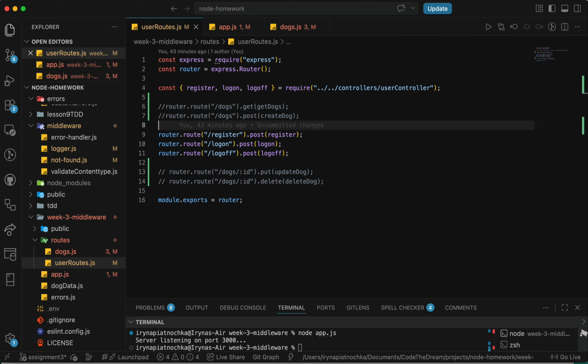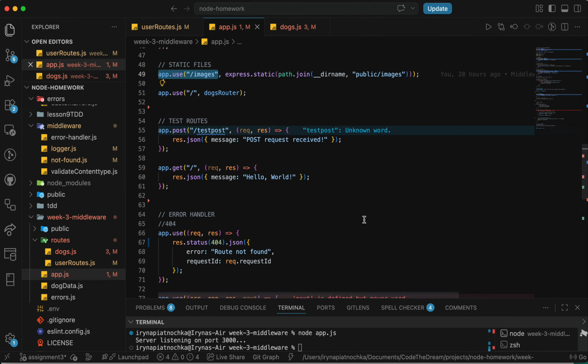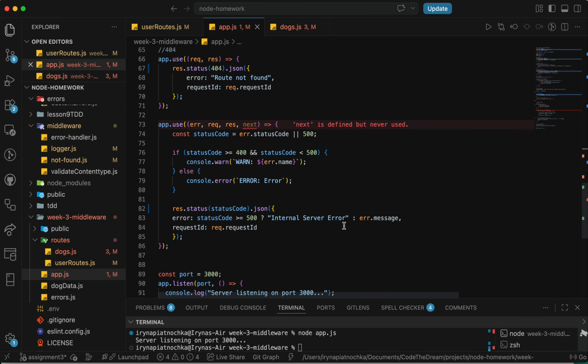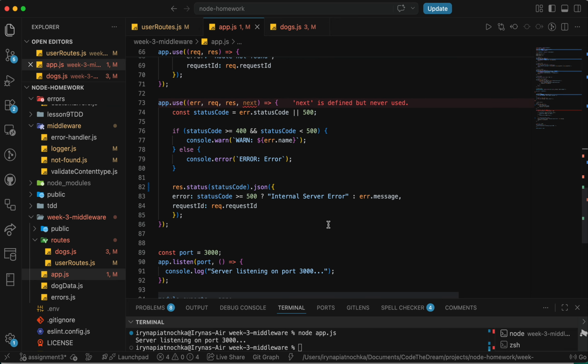HTTP status codes are very important. 200 means everything's okay. 201, created. 400, bad request. 404, not found. And 500, server error. We are using them in our app over here.